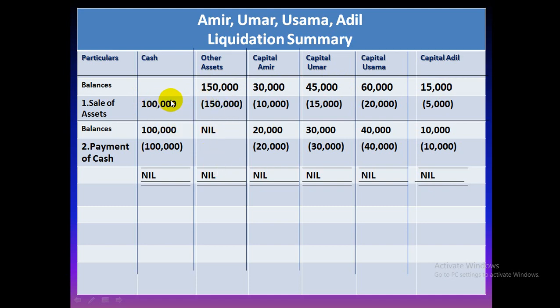This sale has given us 1 lakh cash and the partners' loss is debited to their amounts. Capitals की amounts कम हो गई loss की वजह से. 1 लाख बैलेंस है. लास्ट जर्नल एंट्री में हमने जिस तरह इनको अमाउंट्स पे की, in a summary form we have to prepare it like this. So all the payment of cash is to be recorded. And this is how the summary of such questions can be done.